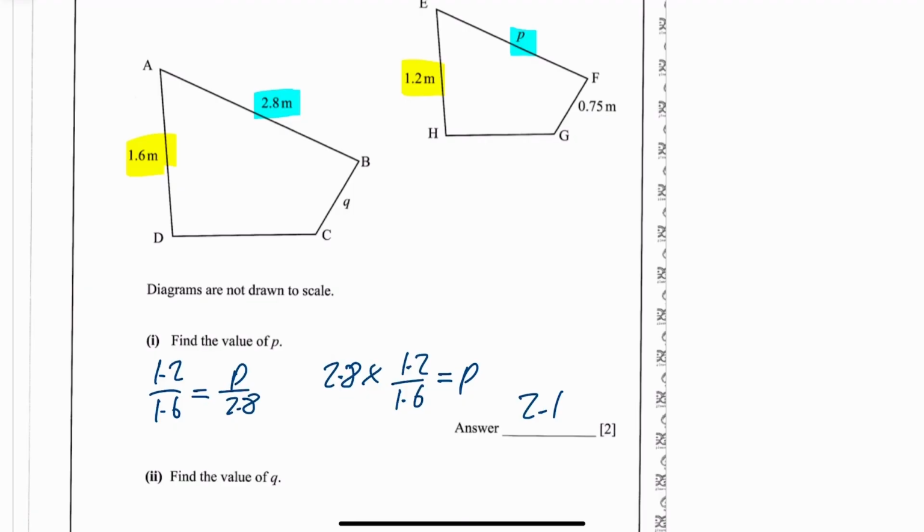And that's going to be meters. They haven't left a space for you to put the units and haven't said what the units are. Just to be sure, if they ever do that, you put the units in. Next one says find the value of Q.